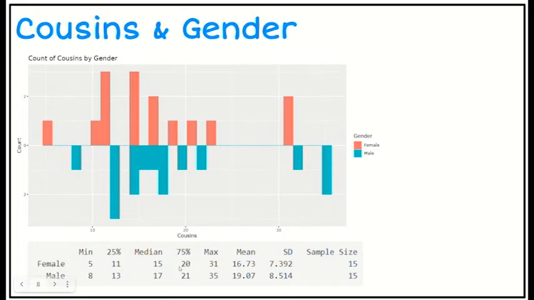Then I can look at the spread, so the interquartile range. The females 20 take away 11 will give me an interquartile range of 9, and the males 21 minus 13 gives me an interquartile range of 8. And so I can see the variation of those is fairly similar. 8 and 9, very, very similar variation.